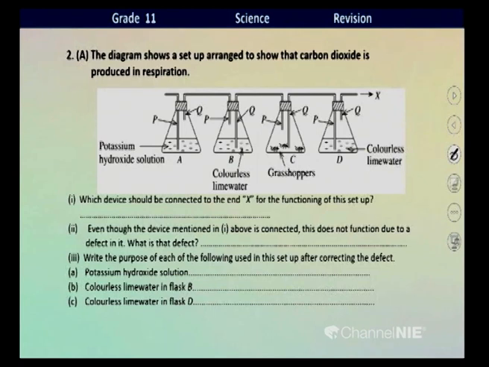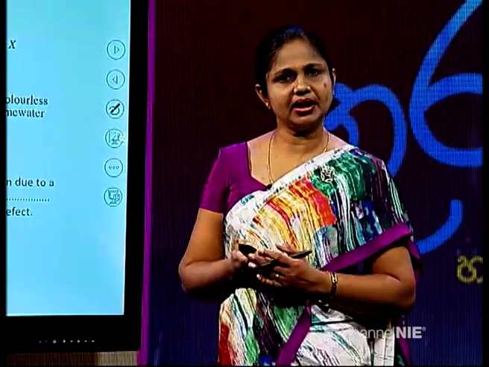This is the second question. When you see the diagram here, children, now you are remembering the things you have learned, right? Where did you observe this diagram for the first time? In grade 10, part 1 book, in the lesson chapter 8, characteristics of living beings. Can you remember, children? What's the purpose of learning this activity? Why did we learn this activity?